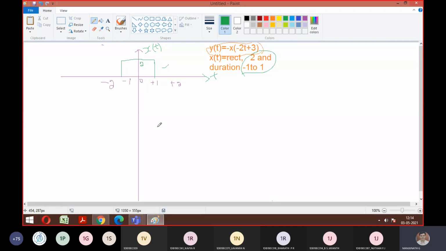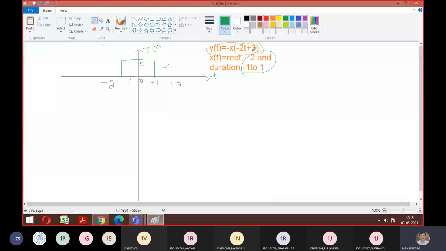So once you got x of t, what is the next rule you have to follow here? According to precedence rule, we have to do shifting first. What type of shifting is it? Advancing, sir. Good. Advancing by how many bits? 3 bits. Whatever signal you have with you, you shift it by 3 bits. So the signal will start from where now? I have to take advance, meaning towards negative. So from 1 to 0 is the first shift.